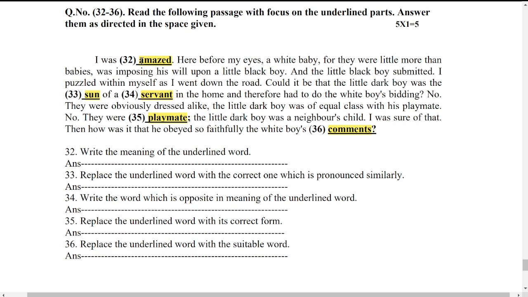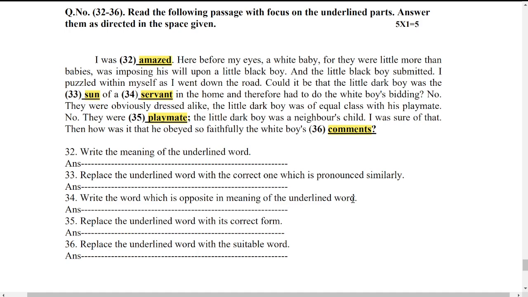So for each of the words, as per their question numbers, you have one question for them. For example, amazed is the word. Write the meaning of the underlined word. Meaning is nothing but synonym of the word. So what do you mean by amazed? Next, coming to 33, replace the underlined word with the correct one which is pronounced similarly. So the boy was the son of the servant, not sun. It must be son. So that is how you have to correct the word and rewrite.